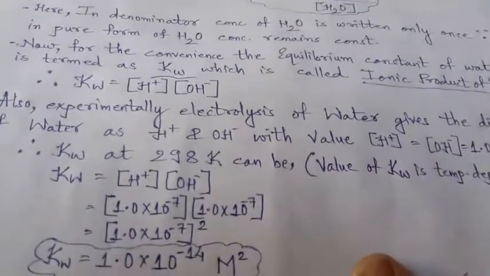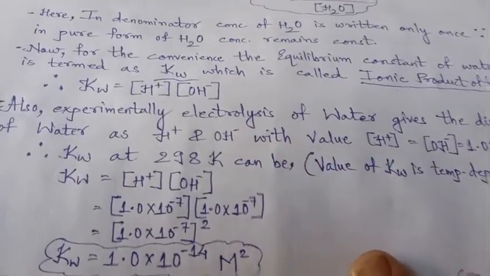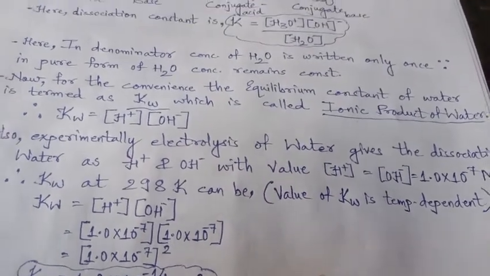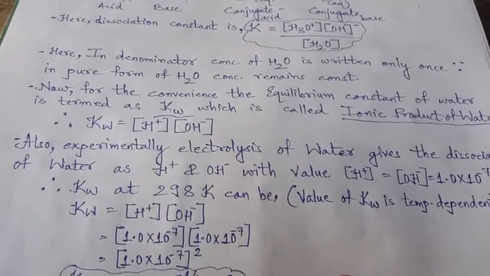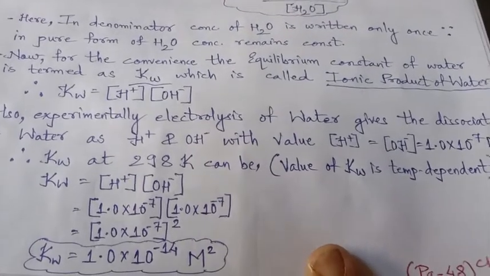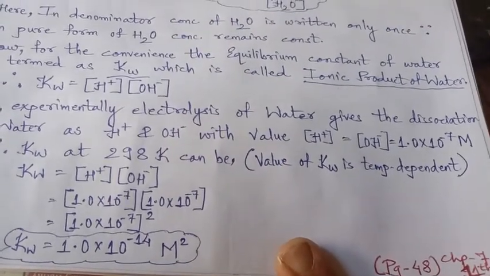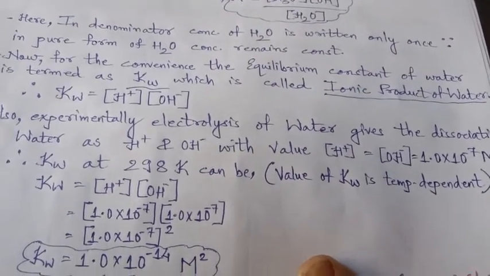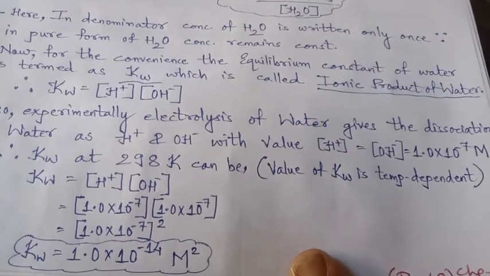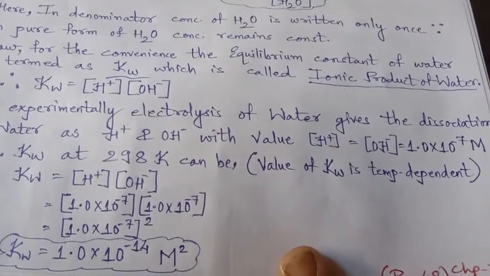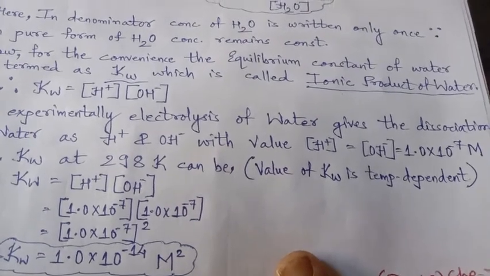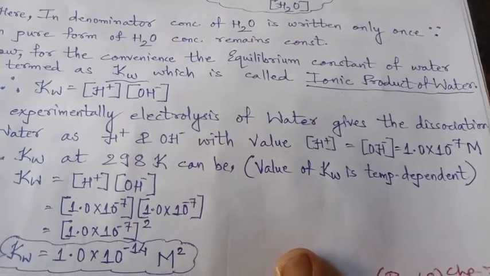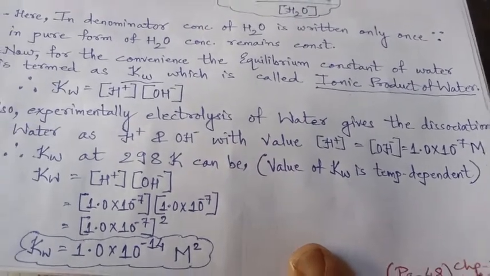We all know that experimentally, when electrolysis of water takes place, which you have learned in 10th standard, the dissociation of water takes place as H plus and OH minus. The values of H plus and OH minus are both the same, because they have separated as cation and anion from the water molecule, and each is equal to 1 into 10 raised to minus 7 molar. That is, the concentration of H plus and OH minus is 1 into 10 raised to minus 7.